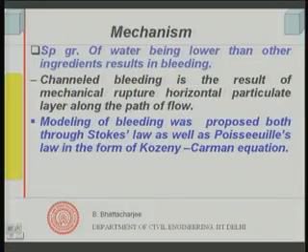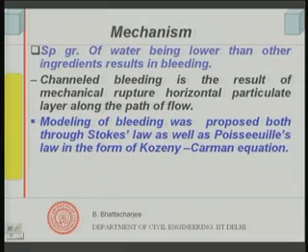People have used a modification of Kozeny-Carman's equation, which is used in soil, to model bleeding as if you have a porous solid system with capillary pores, and through that water tries to come out. This is Poiseuille's law.